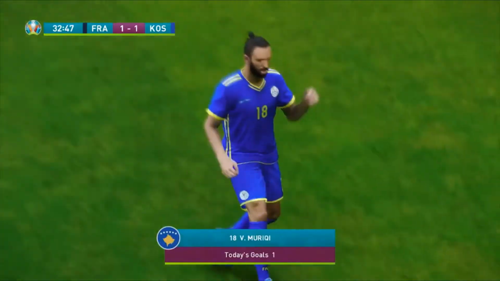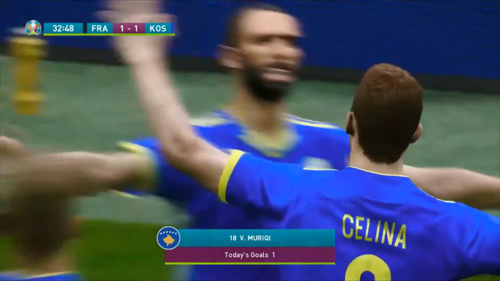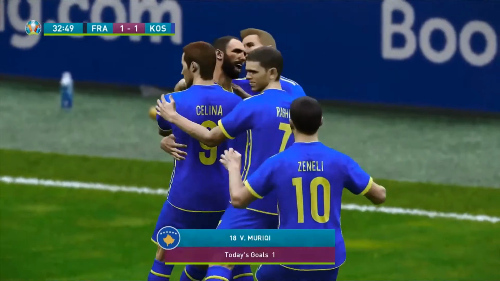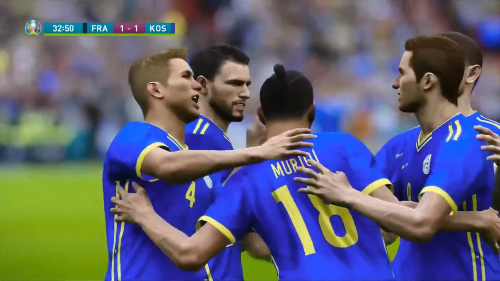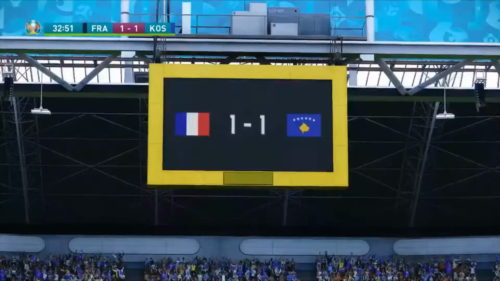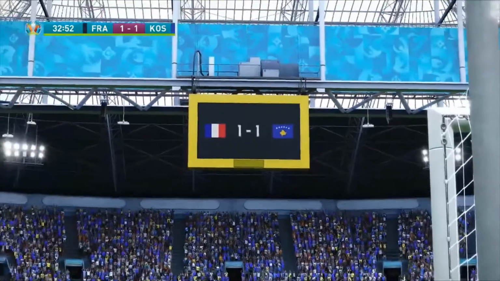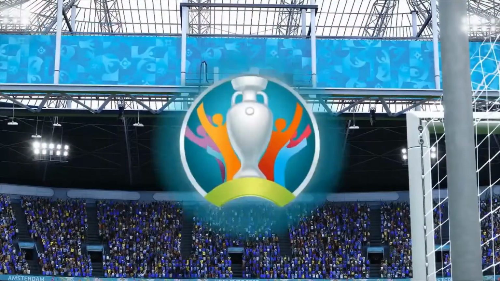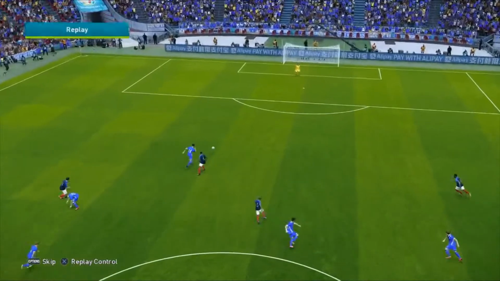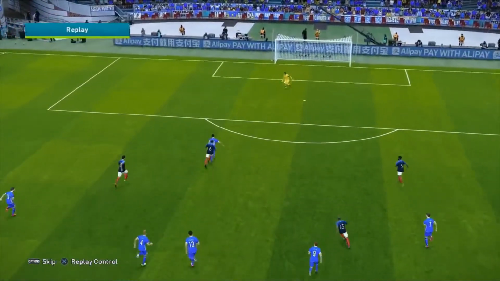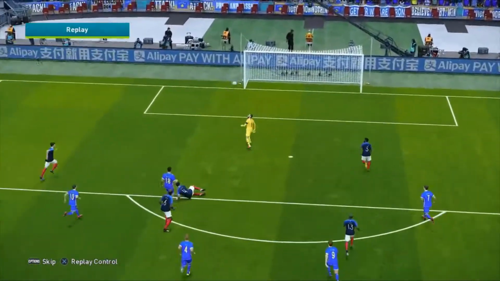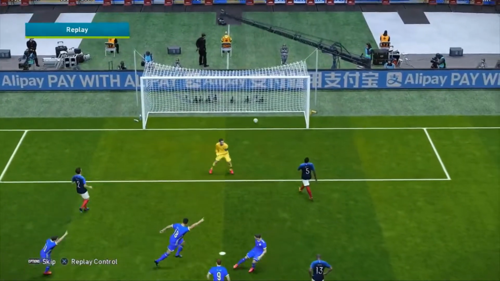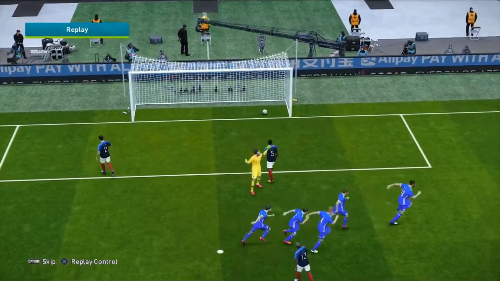And Kosovo are right back in this game. Unbelievable scenes. Vedat Mariki, of all people. That is absolutely incredible. Well, Lloris, he came out there very slightly. A mistake at the back, which we saw a mistake at the back from Kosovo in the first 5 minutes. Lloris comes out, he dinks him, and just like that, Kosovo are right back in this game.